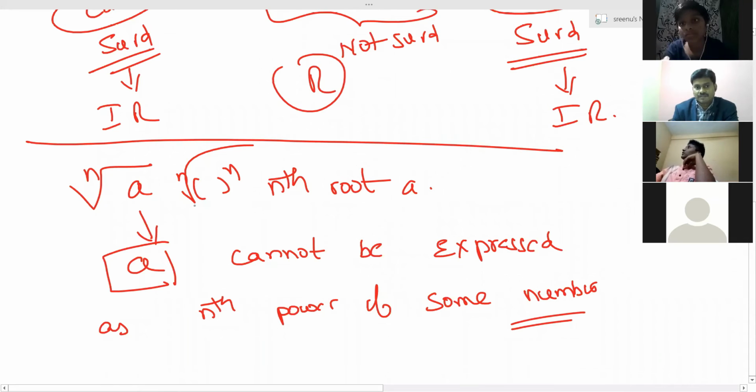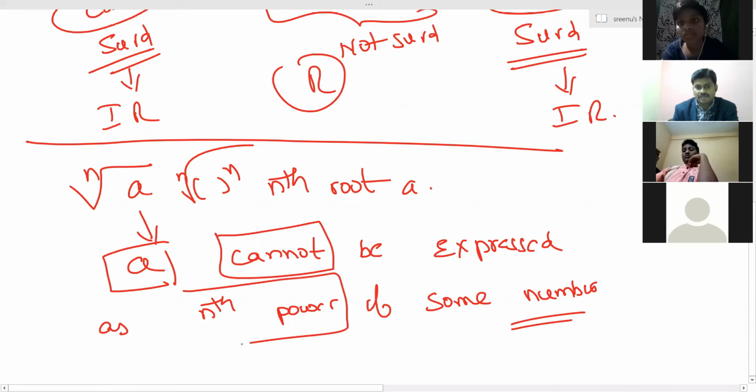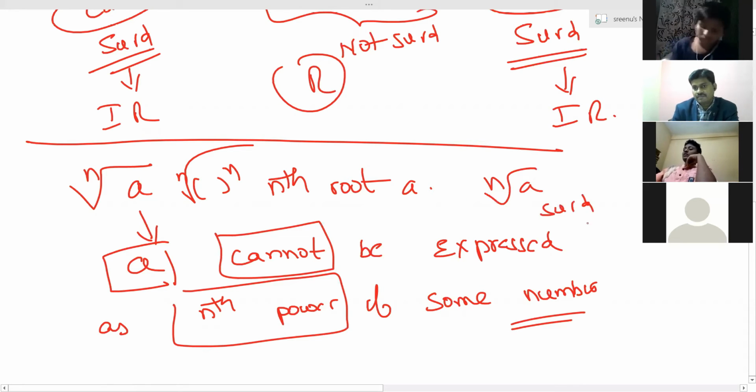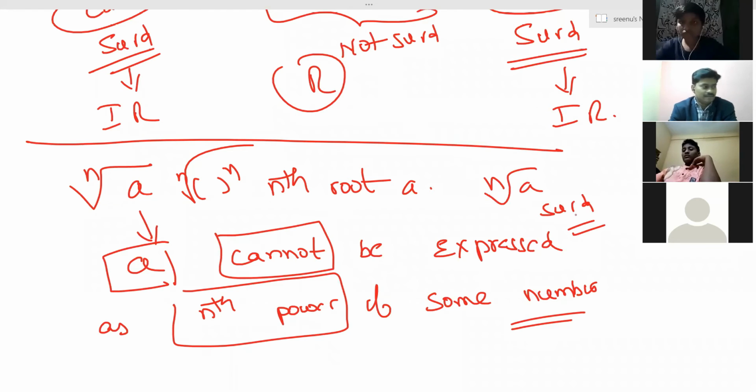The word not is important. If A cannot be expressed as nth power of some rational number, then nth root A is called a surd. That is the definition.